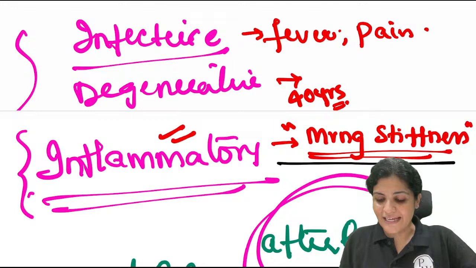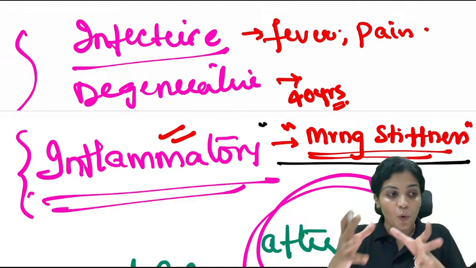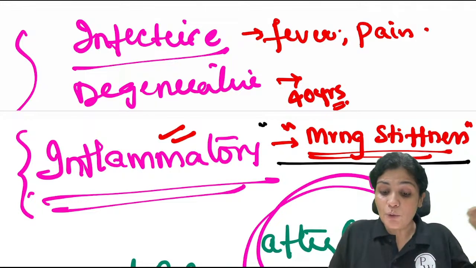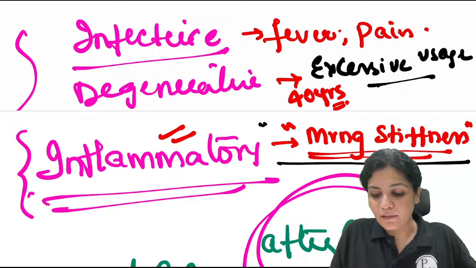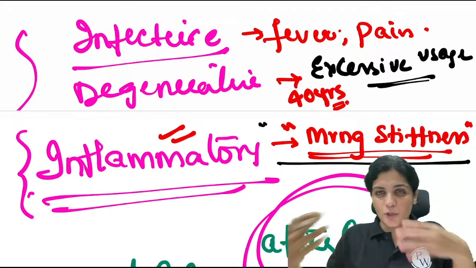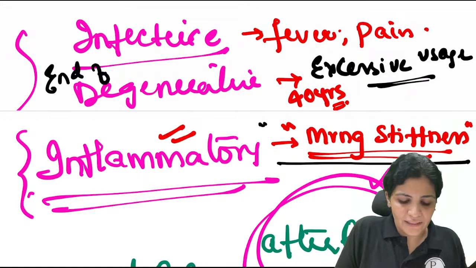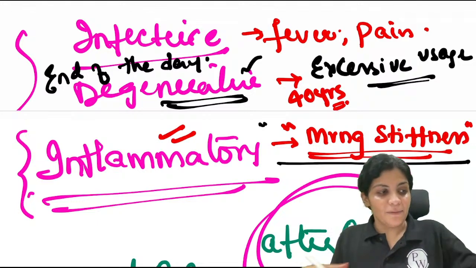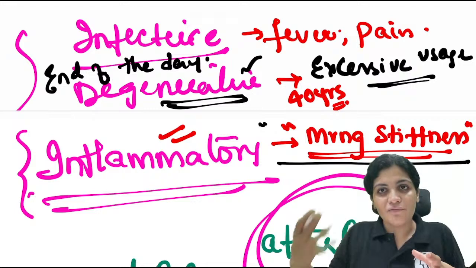So whenever somebody says there is more pain in the morning time, then it is inflammation. Degeneration is usage, excessive usage. So we get up in the morning happily, no pain, nothing. Then we use our knee joints. Then if they have pain at the end of the day, that is degeneration. That means excessive usage. They are using it and now they are having pain. So that is because of degeneration.